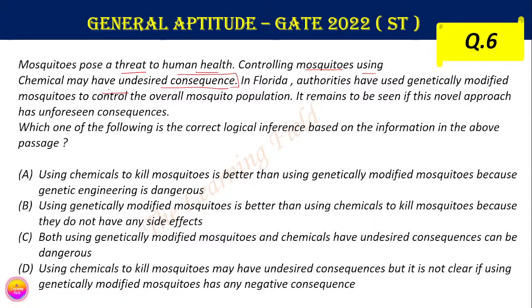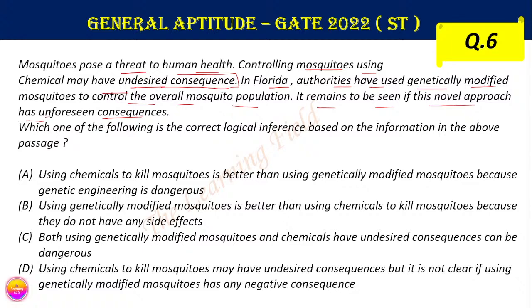That means if we use chemicals to control the mosquitoes, the chemical may have undesired consequences, that is, any problem or side effect. This type of wording is given here. Now in Florida, authorities have used genetically modified mosquitoes to control the overall mosquito population. It remains to be seen if this novel approach has unforeseen consequences.